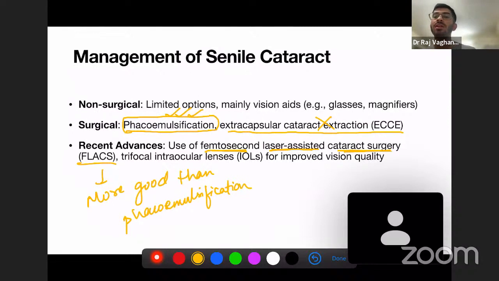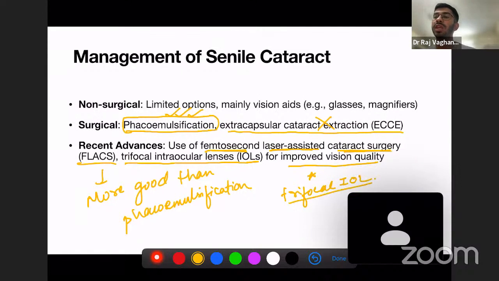And you can also use a trifocal intraocular lens for improved vision quality. So these are the two new techniques that have been developed. But due to constrained resources and economic issues, these are not preferred.